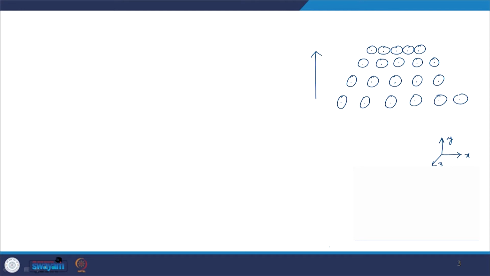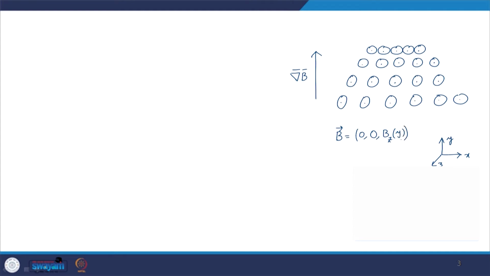What is the gradient? The gradient is the maximum rate of increase or change, so generally it points towards the increasing direction. The magnetic field gradient is in this direction, del B. If you want to write the magnetic field's components, along the x direction there is no magnetic field, along the y direction there is no magnetic field, but only along the z direction the magnetic field exists. So, it is Bz whose strength is changing across the y direction.